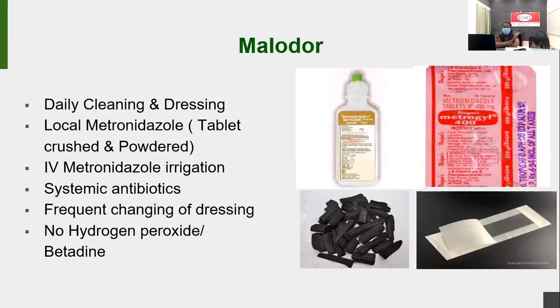a lot of anaerobic bacterial infection and a lot of necrotic tissues also there, you can give systemic antibiotics also. There is lack of blood supply in the superficial area, but you can try one course of antibiotics and see. Otherwise, you can apply that superficial metronidazole for that. And frequent changing of dressings depends upon the patient's own exudate and wound size.